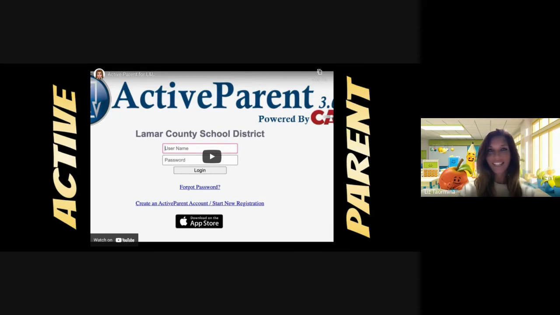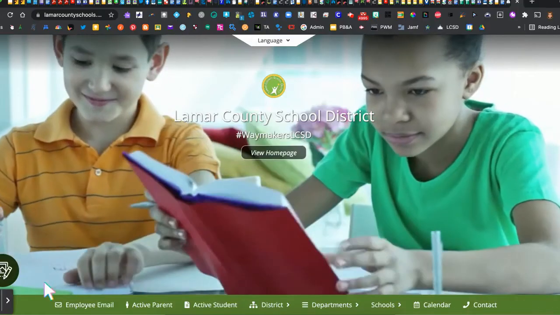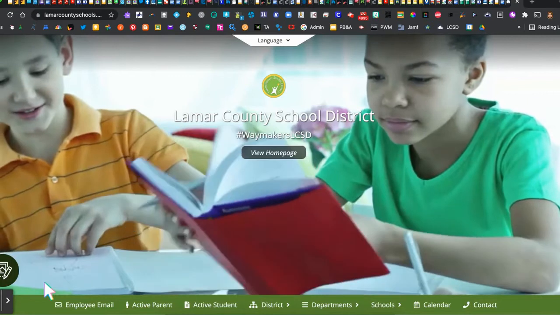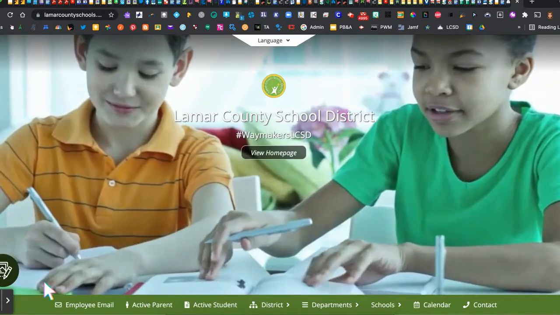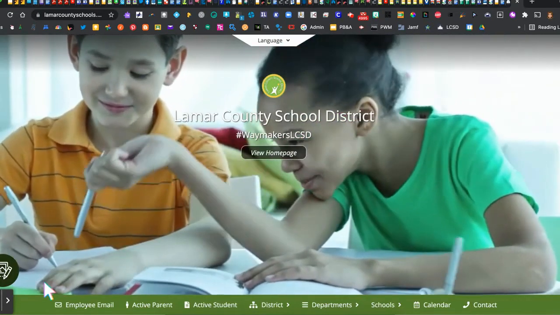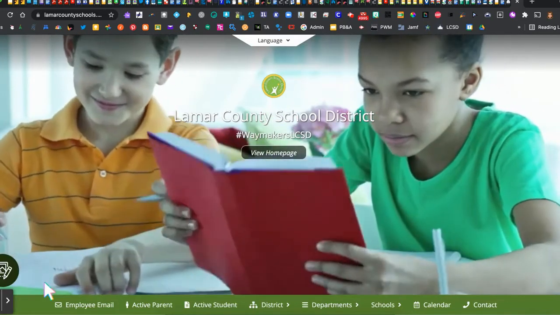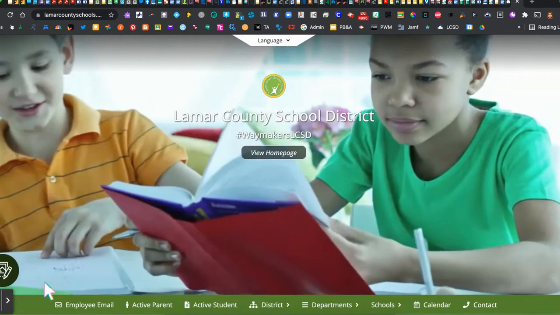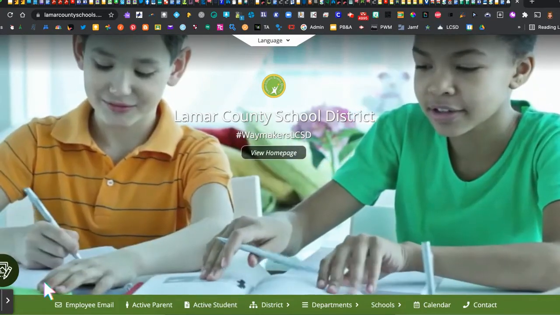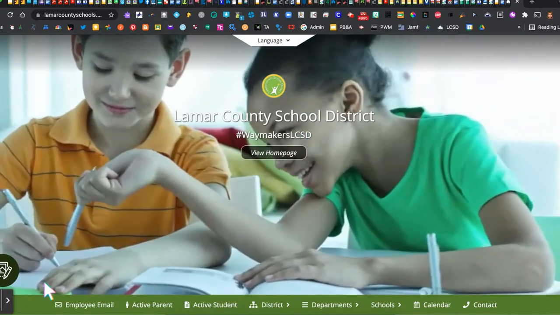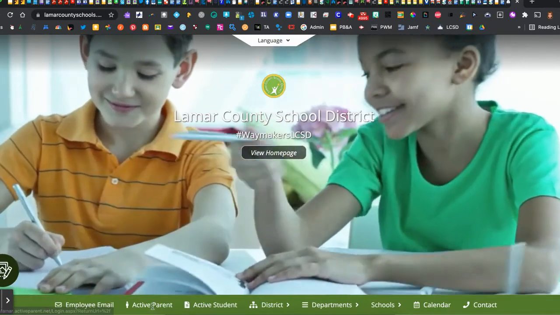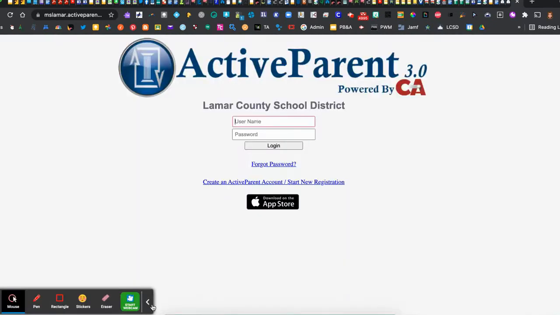Now let's dive into Active Parent. So today we're going to talk about how to log in to Active Parent. The first thing we're going to do is to navigate to lamarcountyschools.org, and you'll notice that we are on kind of a home screen here that's not actually on the home page. So one of the easiest ways to log in to Active Parent is simply to click on the direct link at the bottom of the screen.